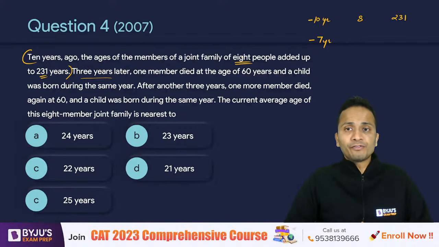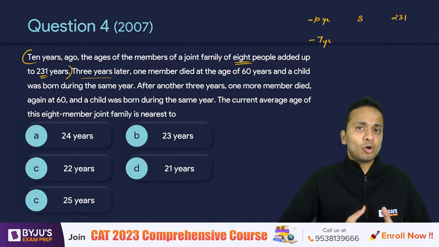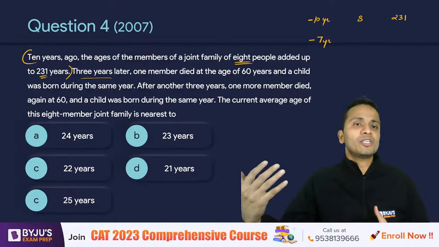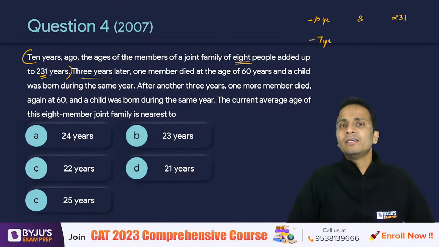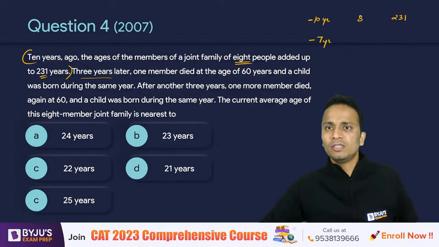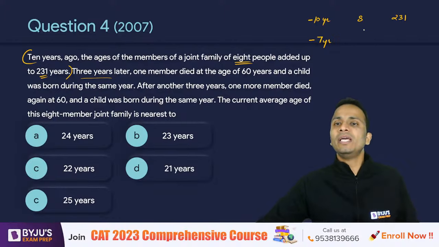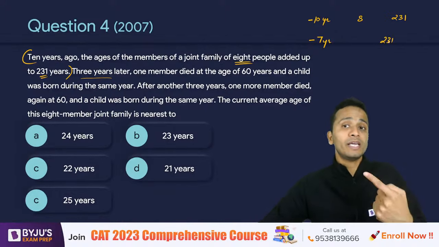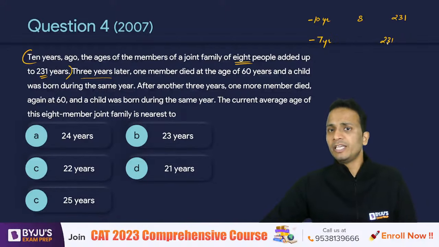Now, if I'm talking about a time period 3 years later, then the age of every member will increase by 3, right? So the age of 8 members will increase by a total of 8 into 3, that is 24, right? So here 231 was the sum of the ages 10 years back.